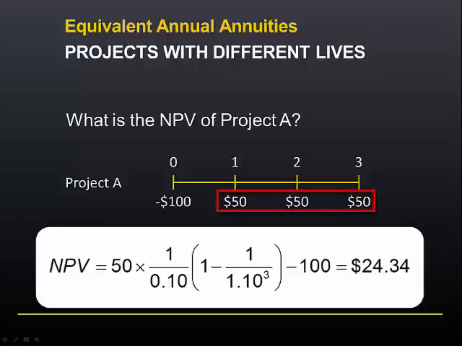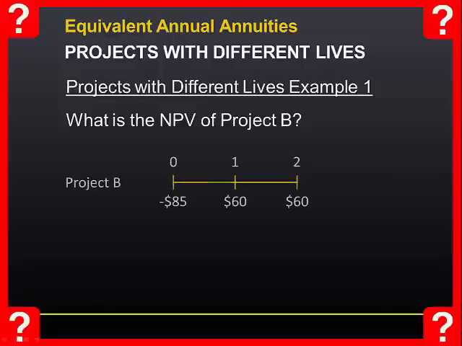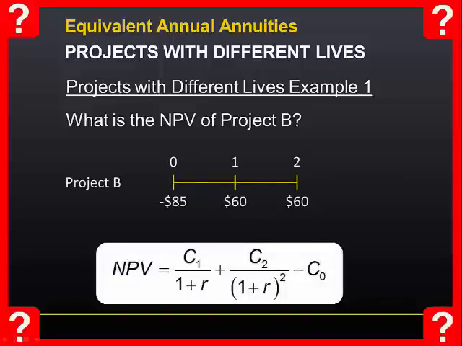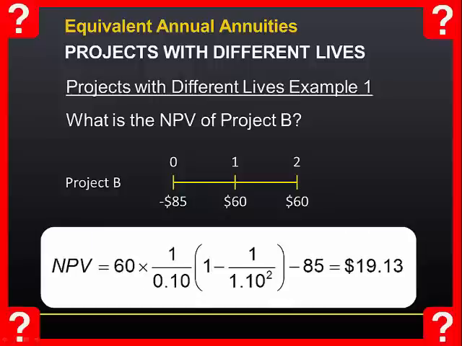The NPV of project A is $24.34. Let's use this as another opportunity to practice calculating NPV. What is the NPV of project B? Again, this is the formula for the NPV of a 2-year project, or we can treat those cash flows as a 2-year annuity. The answer is $19.13.